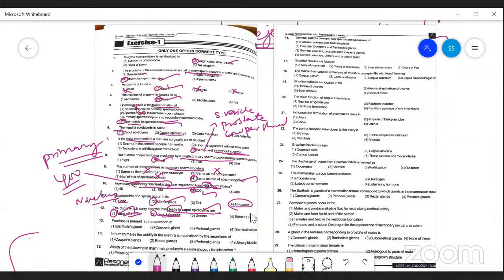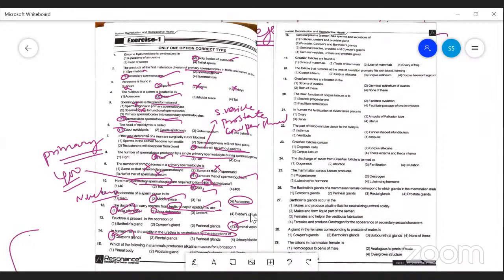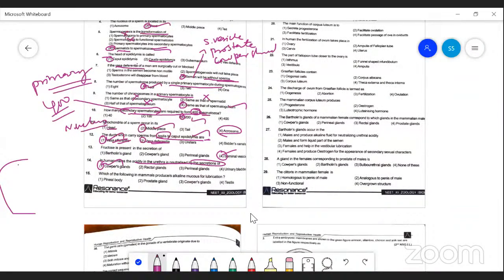Fructose is present; fructose is produced in the seminal vesicle. In human males, the acidity in the urethra is neutralized by the secretion of Cowper's gland. Cowper's gland produces alkaline fluid. So which of the following mammalian glands produces alkaline mucus?